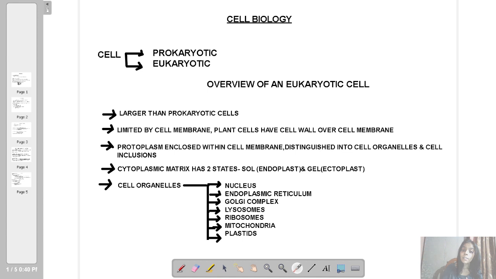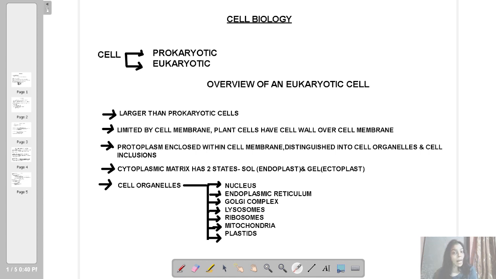Then come eukaryotic cells. Now, who are the eukaryotes? Eukaryotes are those organisms which have a eukaryotic cellular structure. Now, what is the basic difference between prokaryotic and eukaryotic? We have been learning from our junior classes that in a prokaryotic cell, the nuclear membrane is missing. In a nucleus, the nuclear membrane is a limiting membrane. That is missing in a prokaryotic cell.